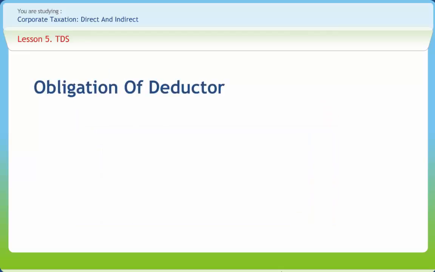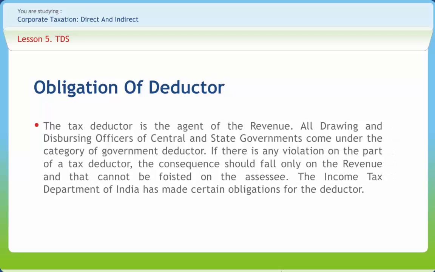Now let's discuss obligation of deductor. The tax deductor is the agent of the revenue. All drawing and disbursing officers of central and state governments come under the category of government deductor. If there is any violation on the part of a tax deductor, the consequence should fall only on the revenue and that cannot be foisted on the assessee.